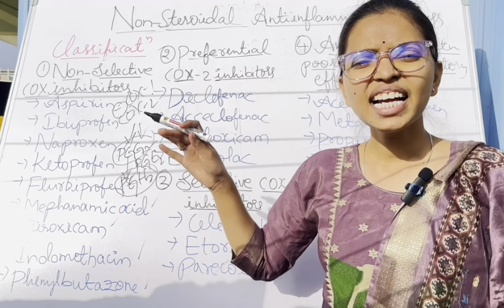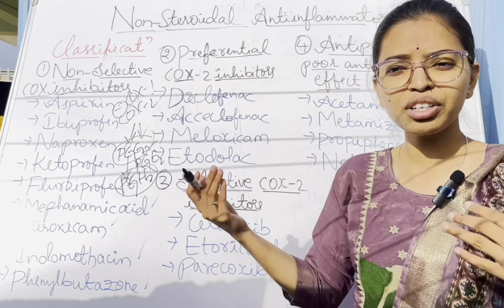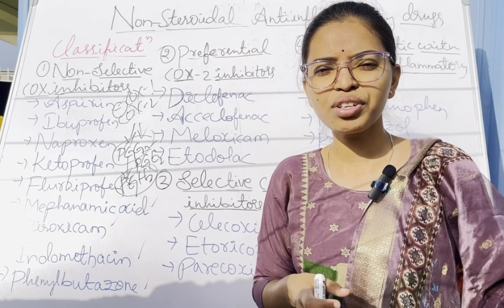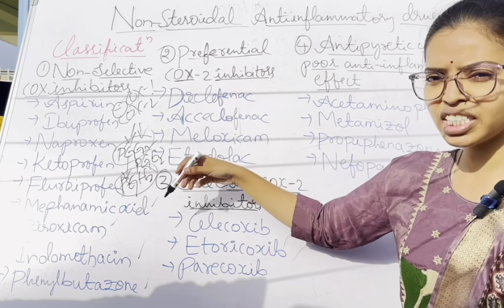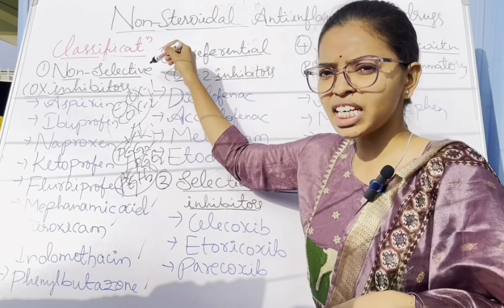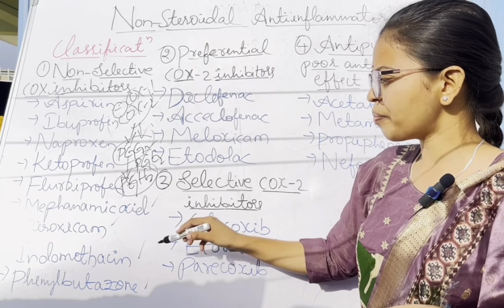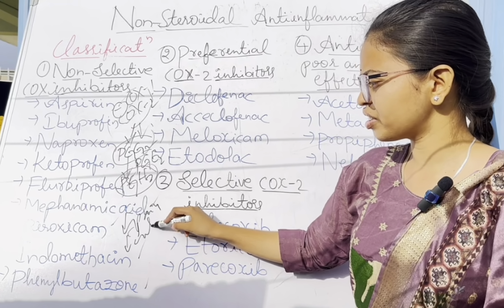All these decrease. So what happens? The opposite of what you saw in the pathophysiology. When the COX enzymes are inhibited by the non-selective inhibitors and prostaglandin synthesis decreases, it leads to a decrease of pain and a decrease of inflammation.